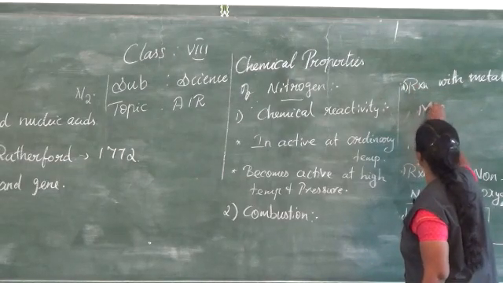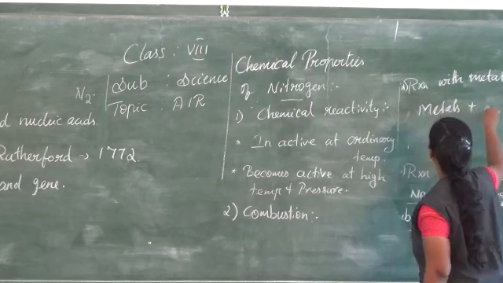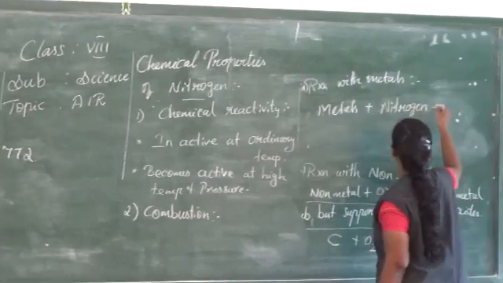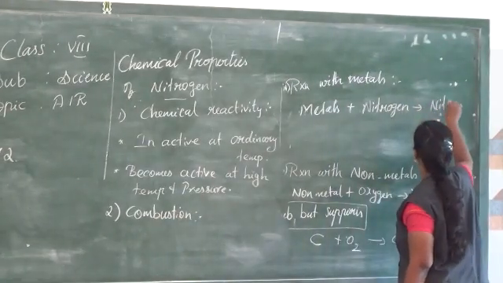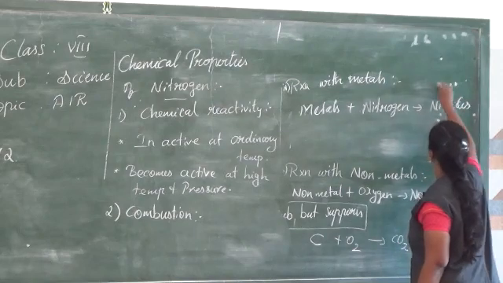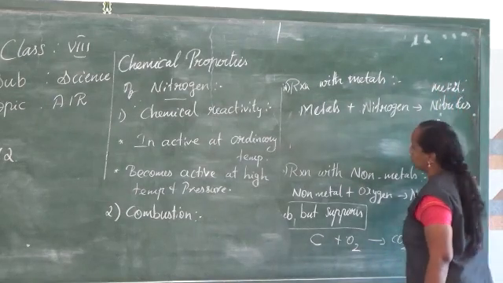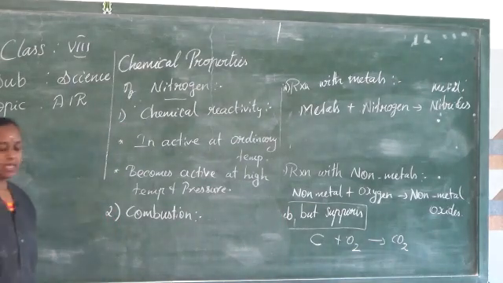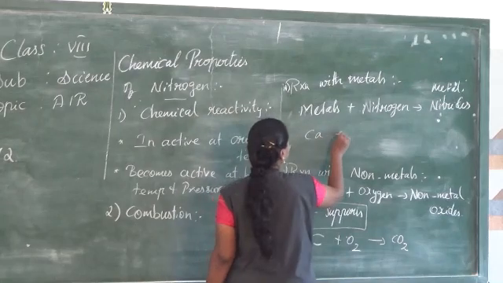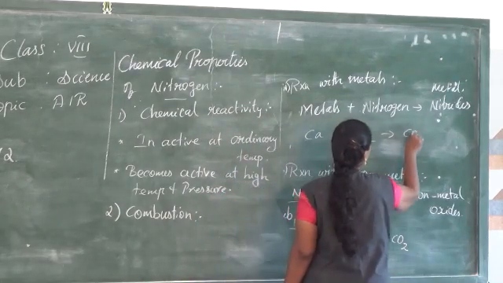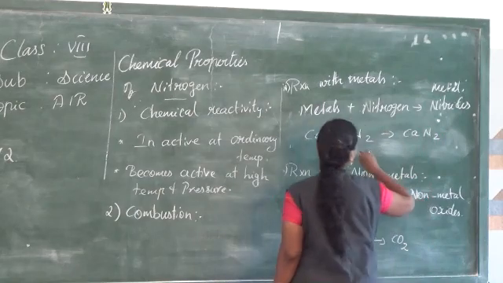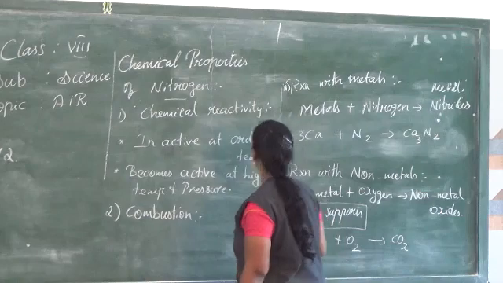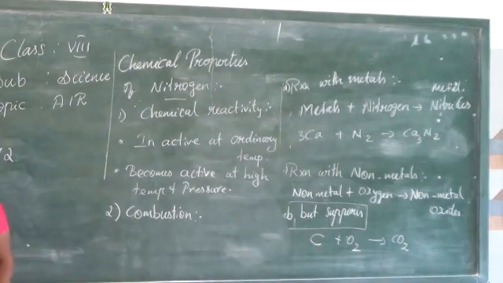So metals plus nitrogen gives metal nitrides. I can take the example as given in the book. Calcium plus nitrogen gives calcium nitride. So here we can write Ca3N2, so 3Ca. It is balanced now. So calcium nitride is formed.